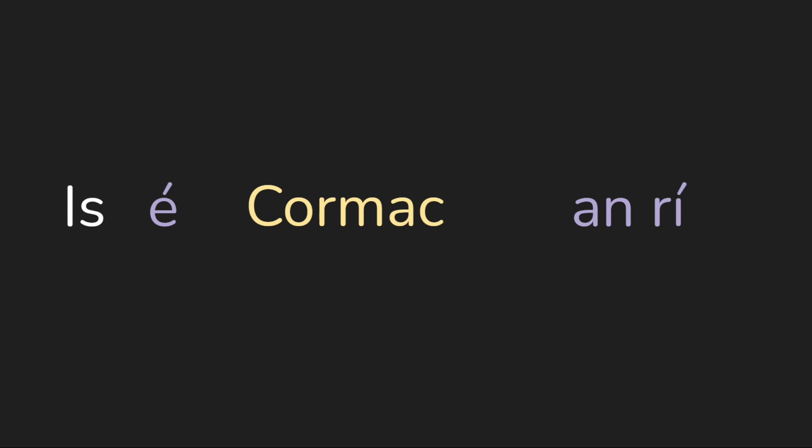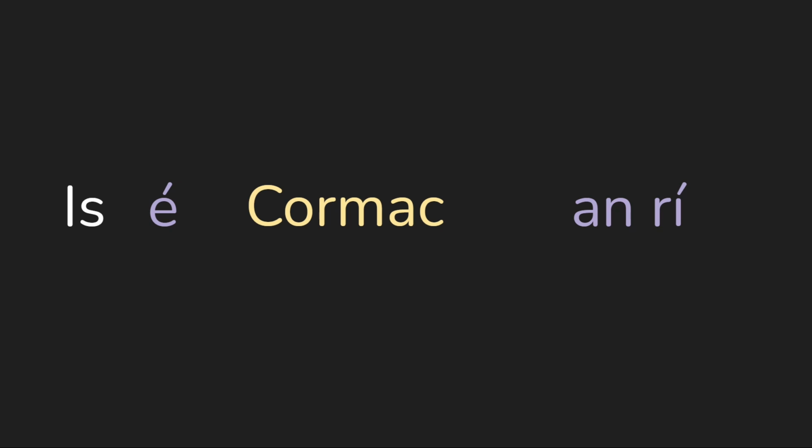In this structure, we tend to keep proper nouns, like people's names, in this case Cormac, towards the start. But either Cormac or an ri can be the information. We'll come back to this in a little bit. But in sentences like this, you can have either part be the subject or the information. And sometimes that's conveyed by the order, and sometimes that's conveyed by context and the stress. Like I mentioned, the proper noun tends to come at the start in this structure. So, to tell which is the information and which is the subject, we rely on context.